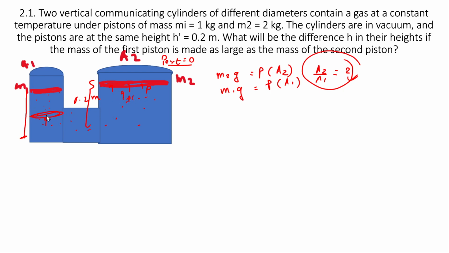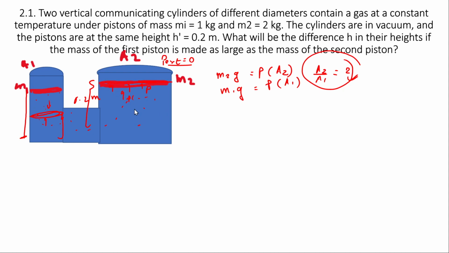This will not be able to balance, because these two masses are the same. So eventually this will come and settle at the bottom, and this will be at equilibrium.